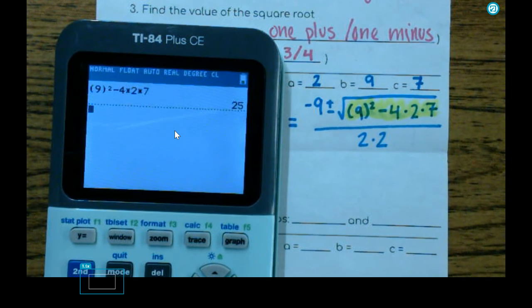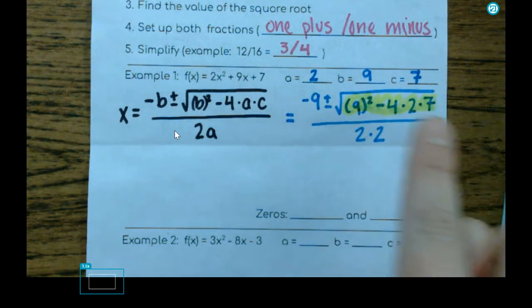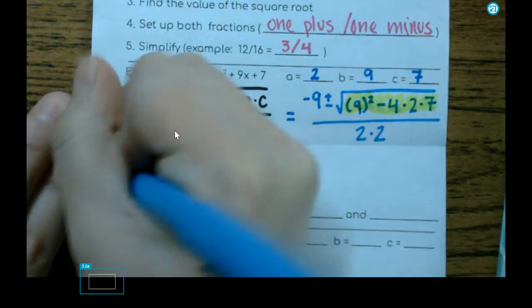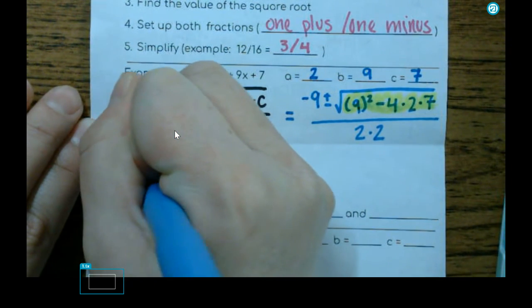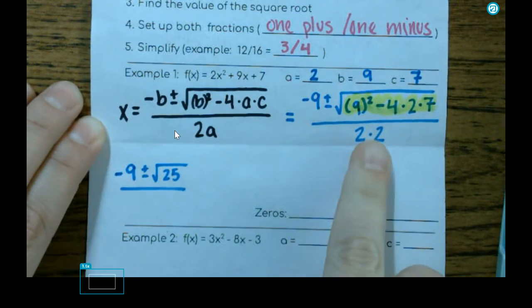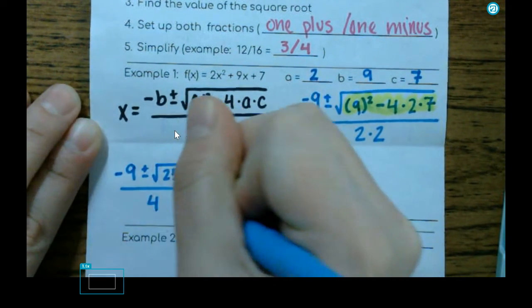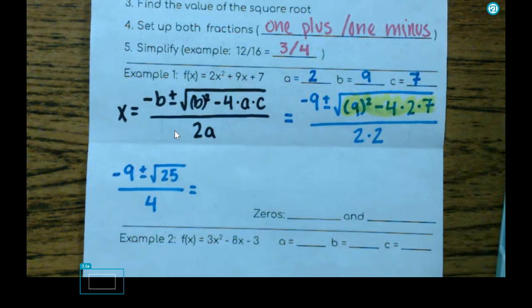Okay, once we've got that, we are now going to rewrite. Instead of having negative 9 plus or minus square root of all of those numbers, we now have negative 9 plus or minus the square root of 25 over, and I'm also going to work this out right now. 2 times 2 is 4. So I'm going to change that to a 4. So all I've done right now is I've worked out what's underneath the square root. I haven't done the square root yet.